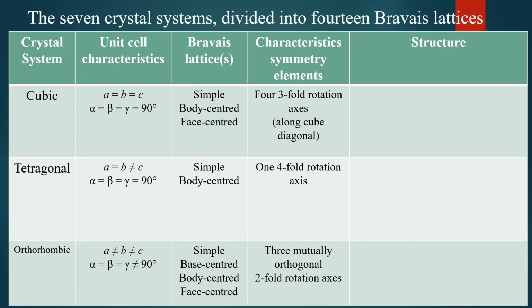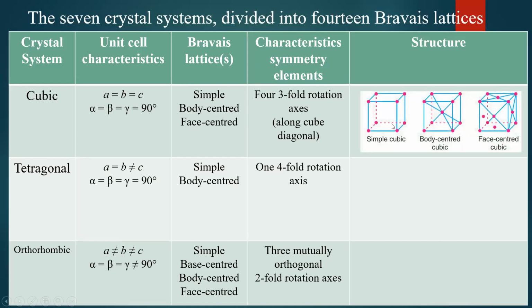In cubic crystal system, you can find simple cubic, body centered cubic, and face centered cubic. Okay, and you can observe here, these are the cubic crystal systems. Simple cubic has a lattice point at each corner. Body centered cubic has 8 lattice points at the corners and 1 more lattice point at the center.